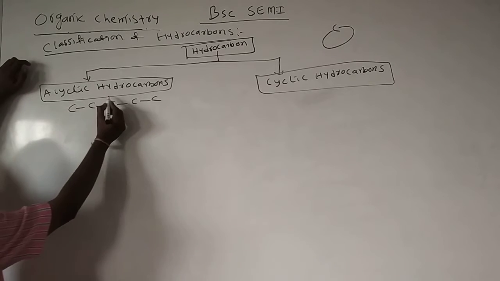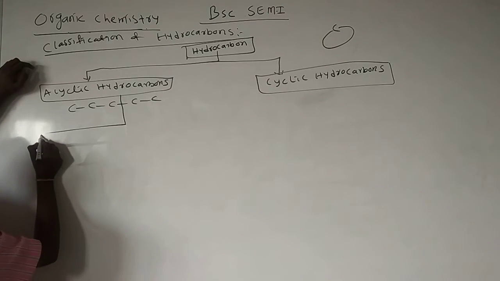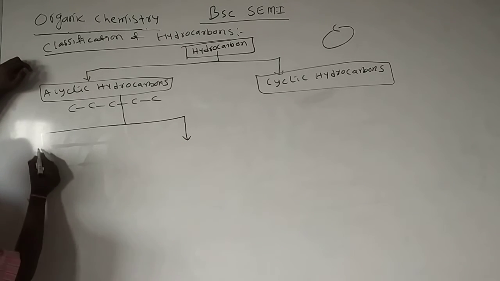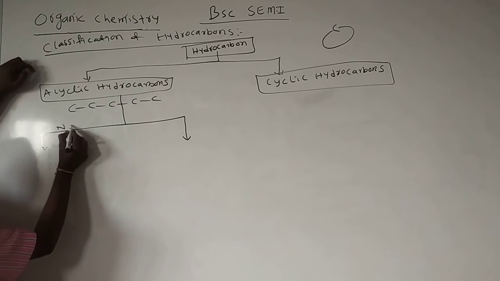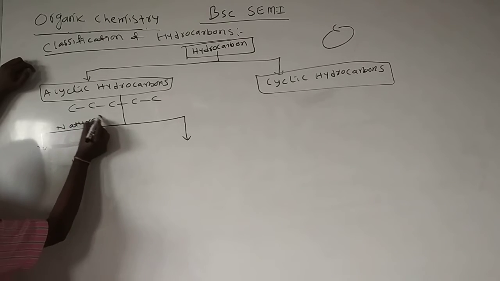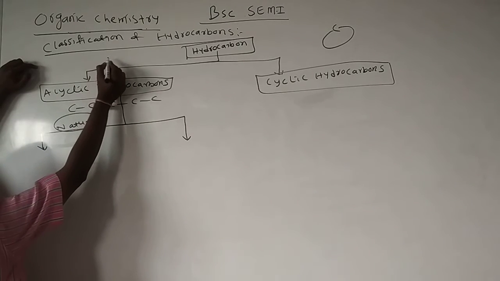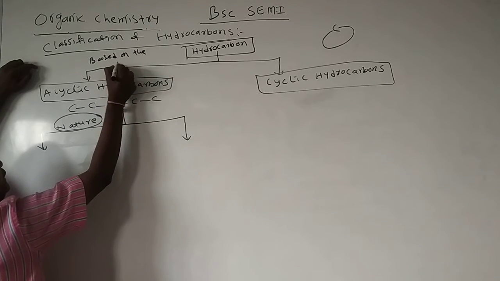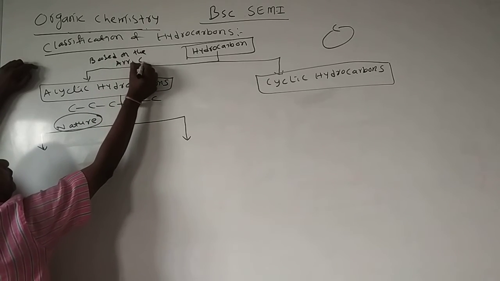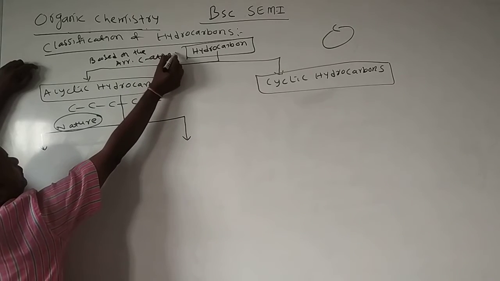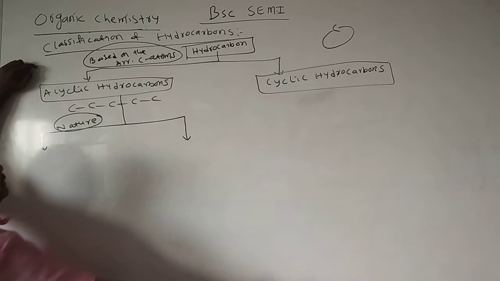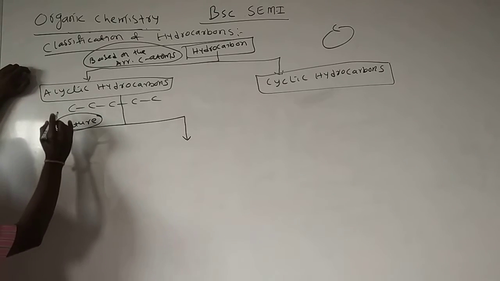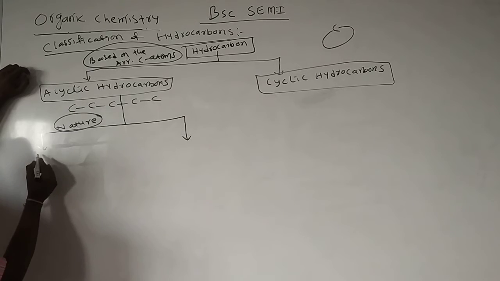Again, acyclic hydrocarbons are classified into two types based on the nature. Based on the arrangement of carbon atoms, here based on the nature, acyclic hydrocarbons are classified into two types.